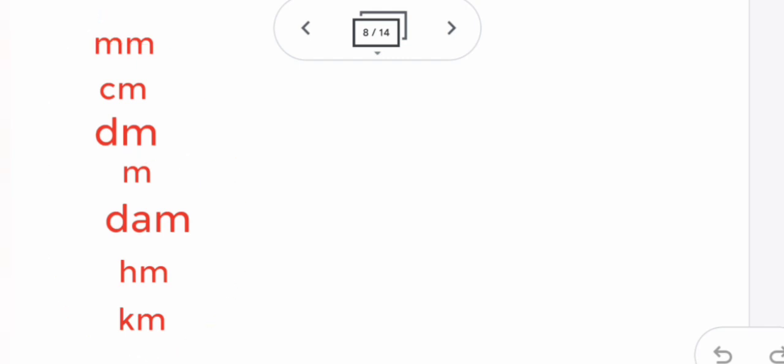And here you must know, when you convert from bigger to small, you have to multiply. First we have seen 1 kilometer equals 1000 meter. Let's see.